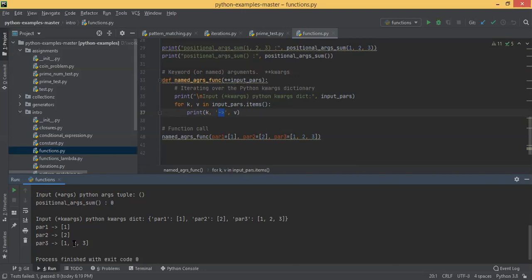Okay, so any query here? Any confusion in this? Is items a keyword, Siddharth? Items is a function, in line number 36 or something. Yes, it's a function in dictionary. We'll come to collections shortly. In collections, we will see that in the dictionary class we have a function called items to get all these lists of key value pairs. Okay, got it.